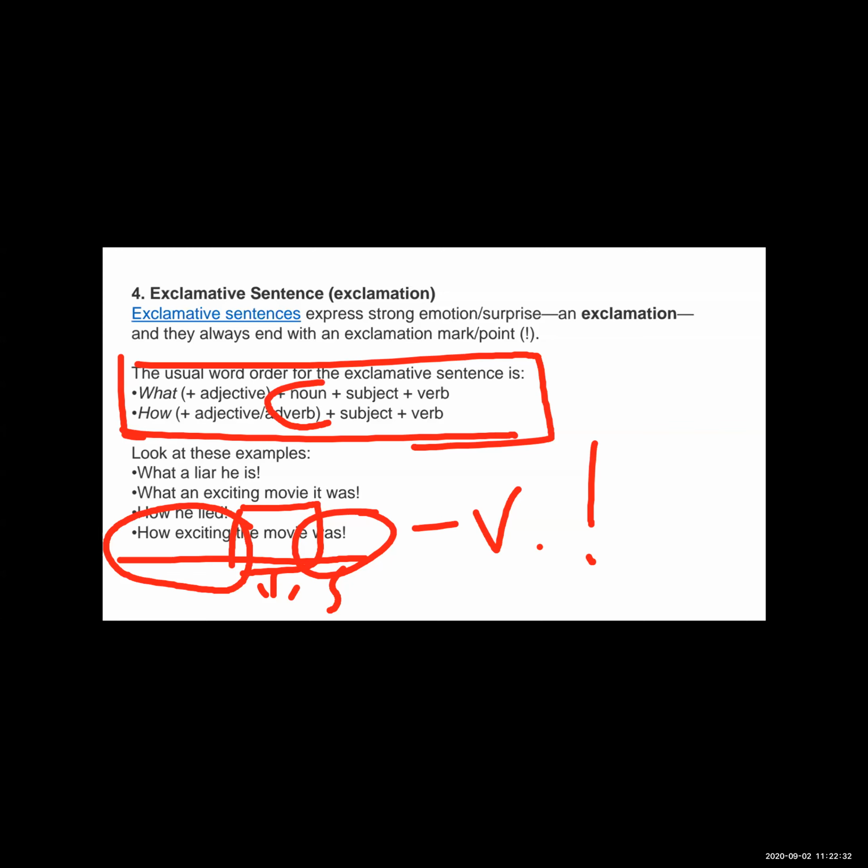Whenever we need to explain our emotions, our feelings, we talk in the exclamatory sentence. Whenever we have to express sudden feelings and strong emotions, at that time we use the exclamatory sentence.